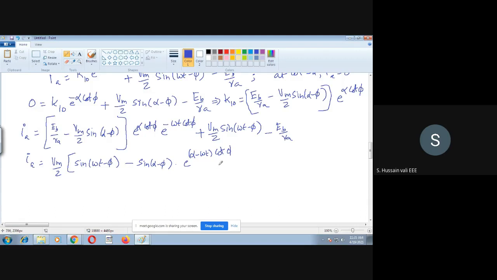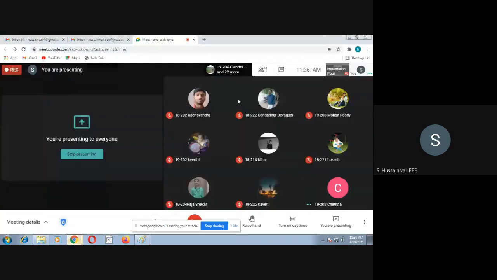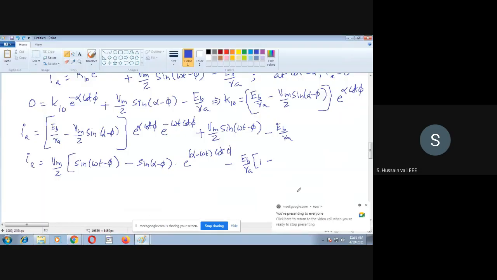Now let me take minus EB by RA as common. Then 1 minus e power alpha minus omega t into cot phi.